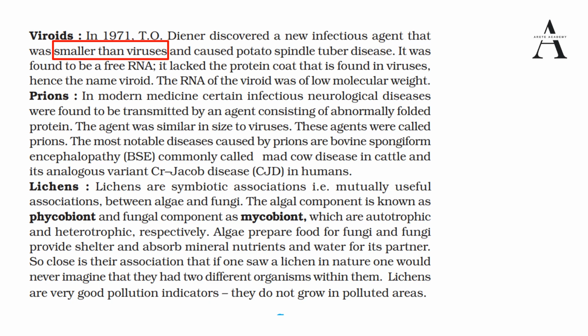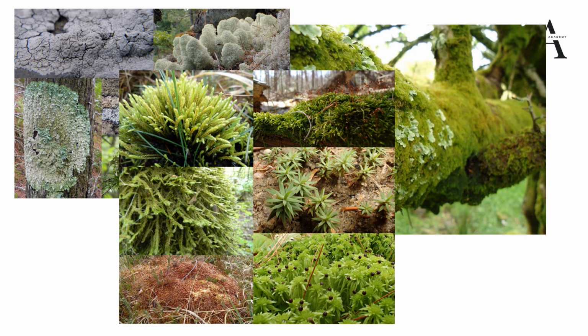Okay, prions. What are prions? They are agents equivalent to the size of a virus, and these agents are responsible for transmission of disease. The disease caused by prions is bovine spongiform encephalopathy, commonly called BSE, or mad cow disease in cattle. Mad cow disease is not caused by bacteria, virus or protozoa; it is caused by prions. They are agents which are similar in size to viruses, but they are not viruses.